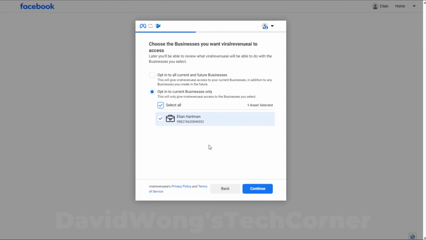And if you haven't set up an Instagram account as a business, and if you haven't set up a business from within your Facebook account, instead of seeing an option here to connect an Instagram page, you'll actually see a link that says create a business now. And that will take you to the appropriate page within your Facebook account to do that. Again, very easy, doesn't cost you anything.